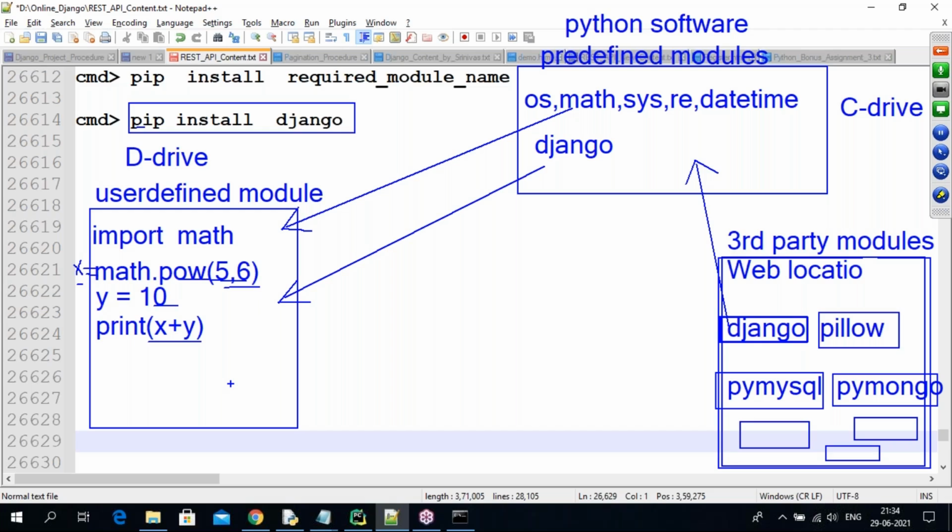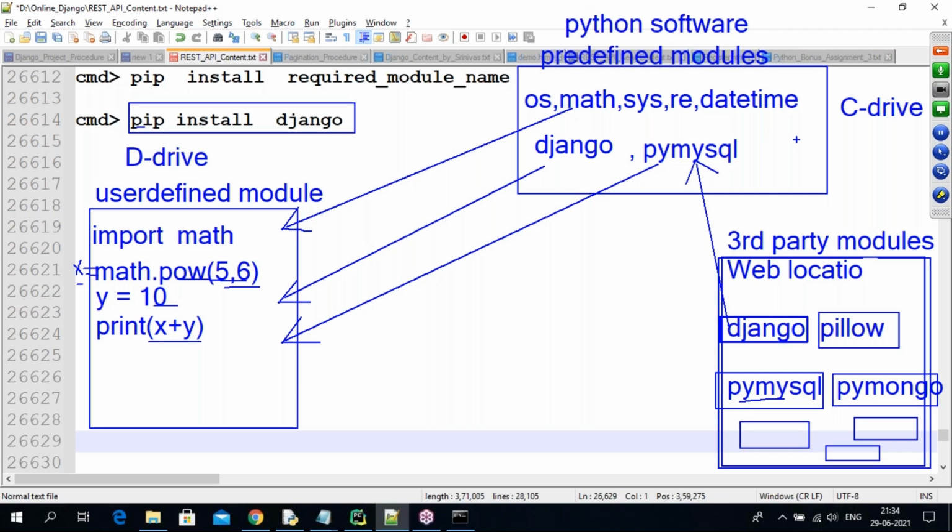Okay, guys. If our Django application wants to communicate with MySQL, then you are going to install the PyMySQL module also, along with Django. Now I'm importing this PyMySQL module into my user-defined program, and my user-defined application is communicating with PyMySQL. Like that, all third-party modules we can get by using the pip command, and later we can use those modules. Whenever we use the pip command, it downloads from the internet and stores into the Python software location. Remember that point finally.